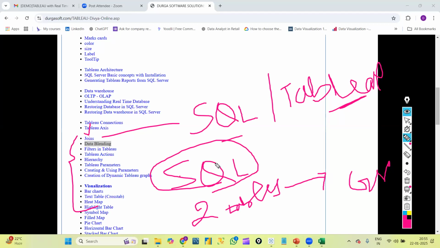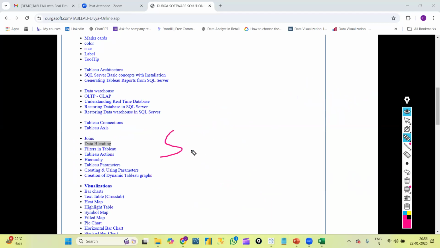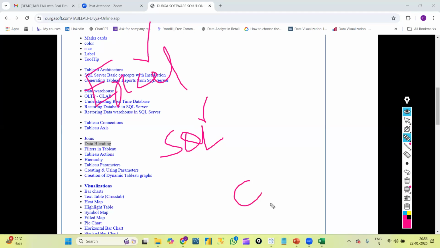Now imagine that I have some data in SQL Server and some data in an Excel file. I'm already working with my database, and my client sent some data in an Excel file. Now I want to create one graph using this data and this data. At that time, joins won't work.